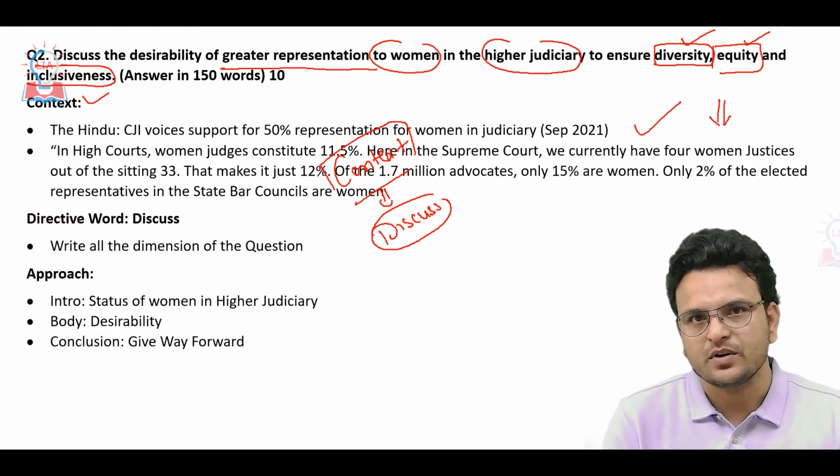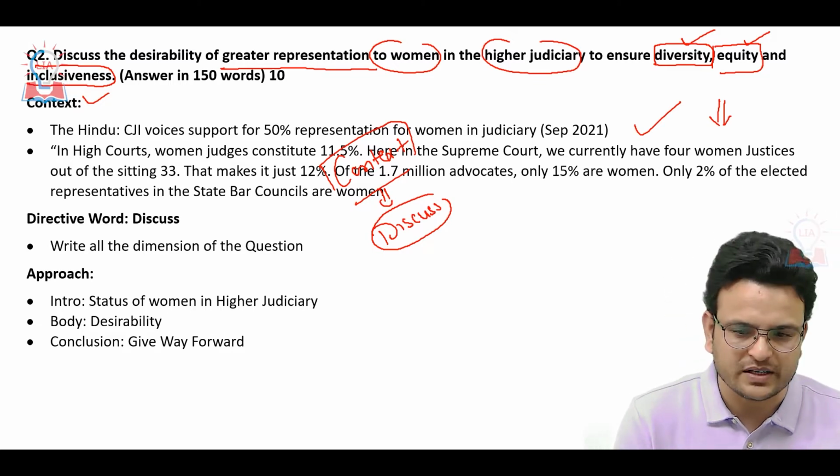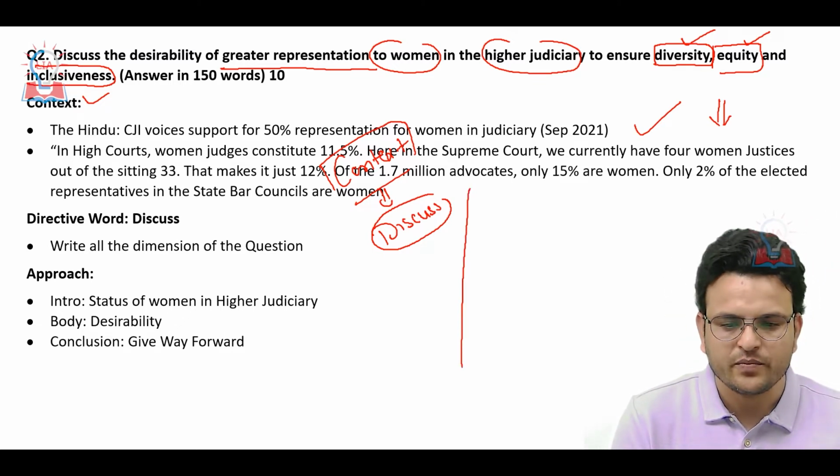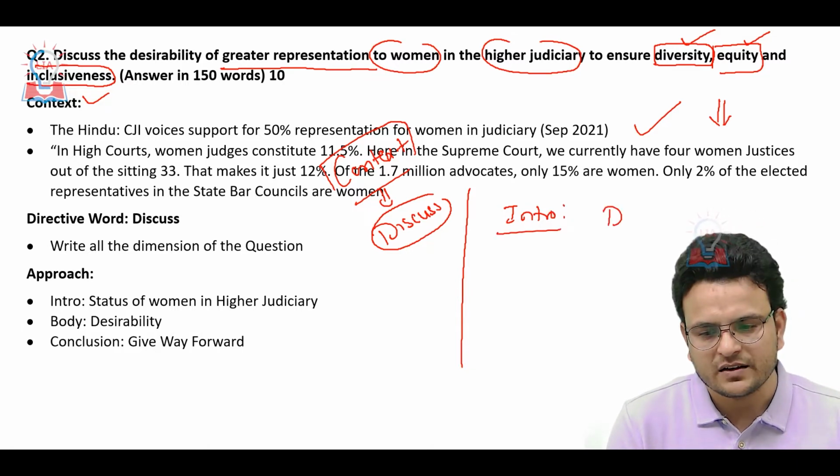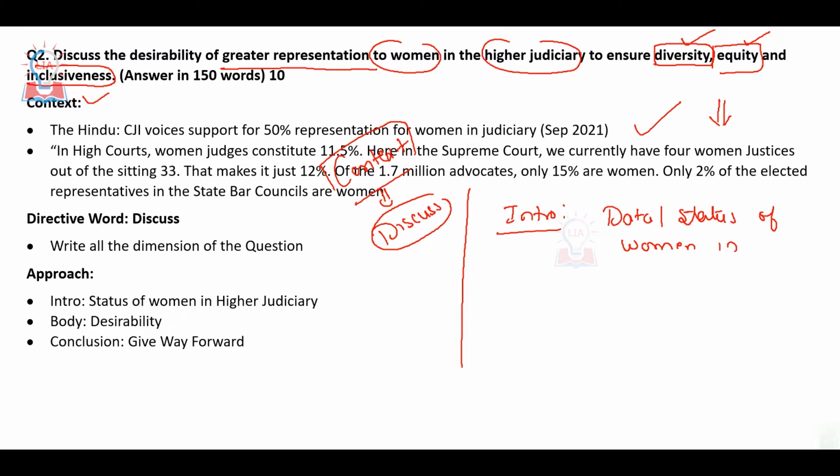So how do you make the structure of this particular question? In the intro, simply give data or the status of women in the higher judiciary. After giving this data, mention that participation of women in the higher judiciary is very low.